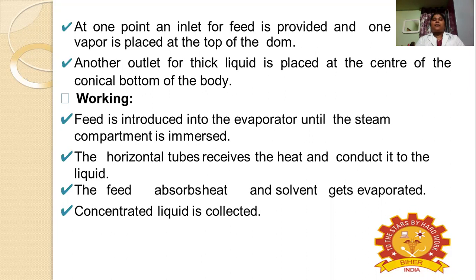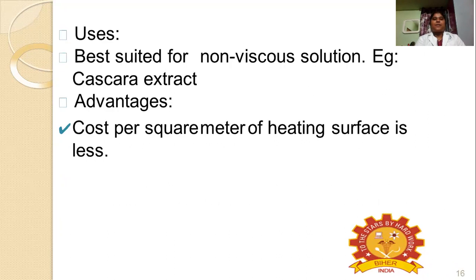Once the feed enters, it will transfer heat to the sample and make it evaporate. Whatever evaporated solvent will come through the outlet, and the concentrated one will be collected. The non-condensed gas and condensed liquid derived from the steam will be collected at the vent and condensate outlet respectively.